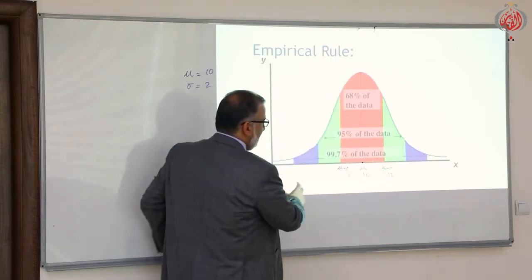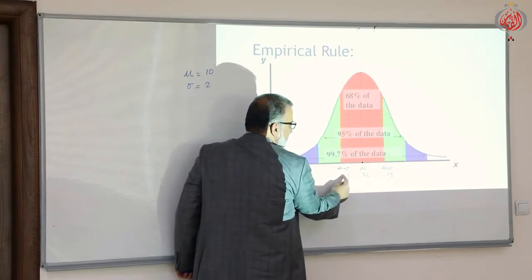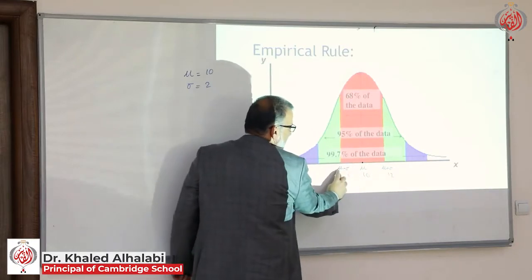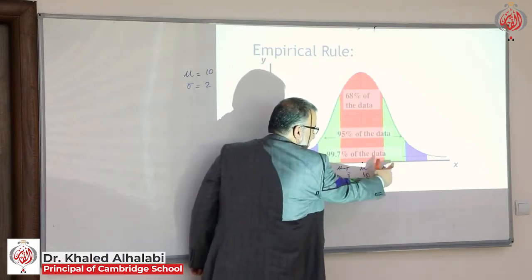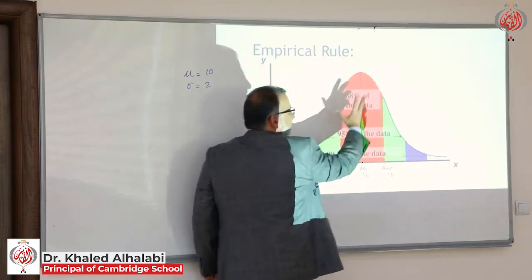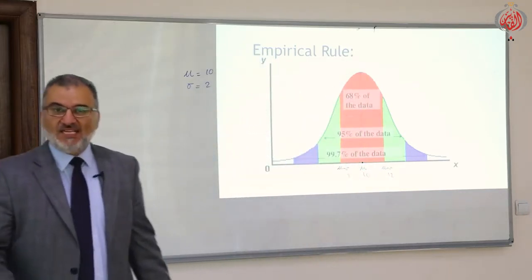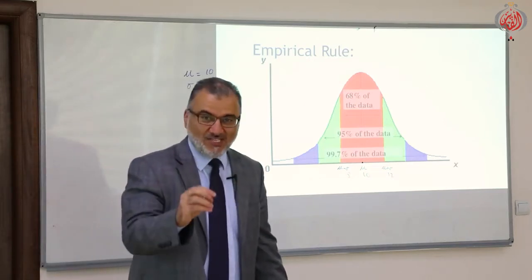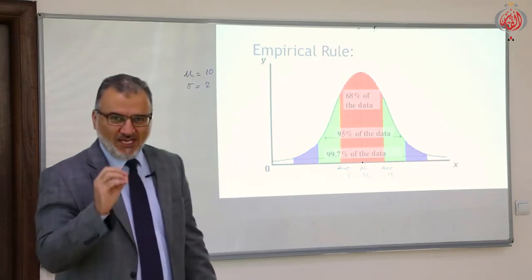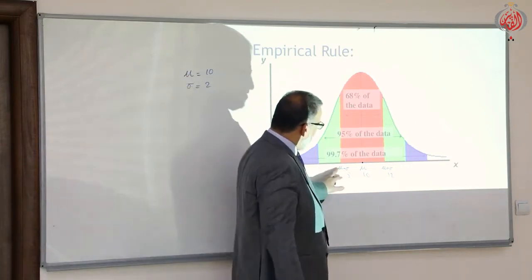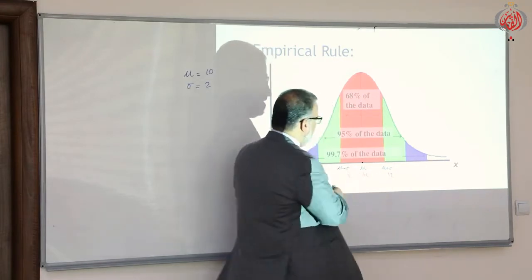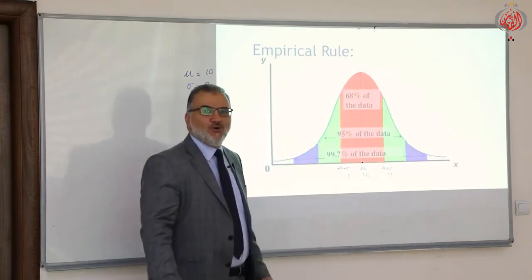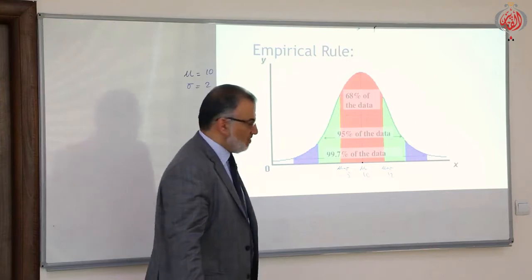The area under the curve between mu minus sigma and mu plus sigma is almost 68%. This is a major and very important property: in any normally distributed experiment, the red area from mu minus sigma to mu plus sigma is 68%.